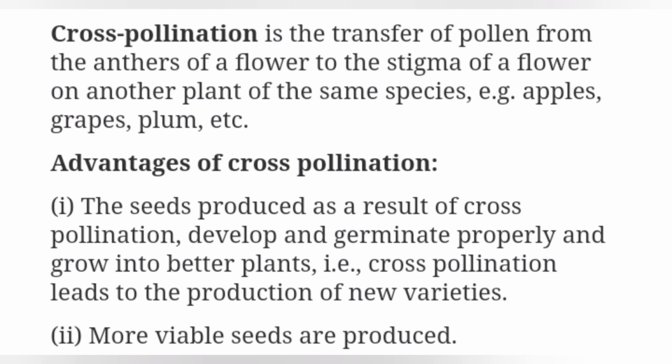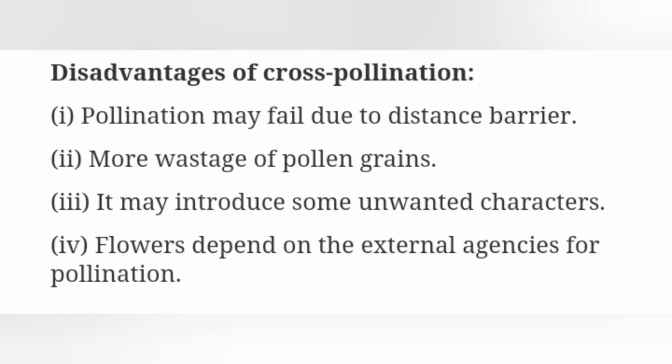Advantages of cross pollination. First point, the seeds produced as a result of cross pollination develop and germinate properly and grow into better plants. Cross pollination leads to the production of new varieties. Second point, more viable seeds are produced.